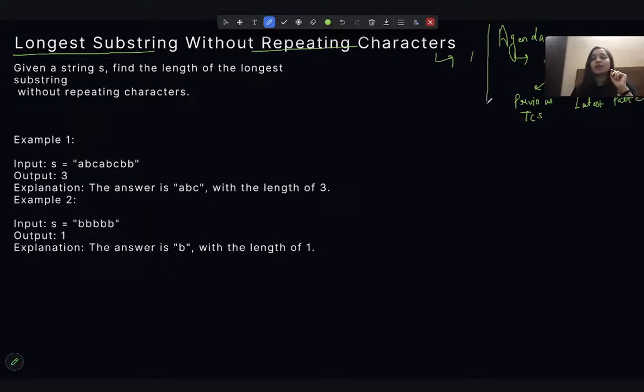Okay. Now, knowing this, let's start with the first string question. The question says longest substring without repeating character. So this is a question around substrings.